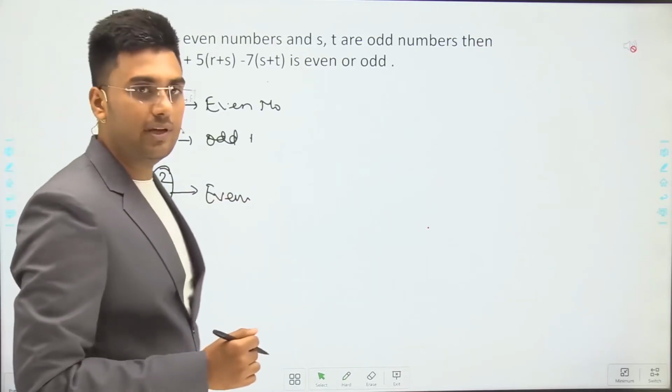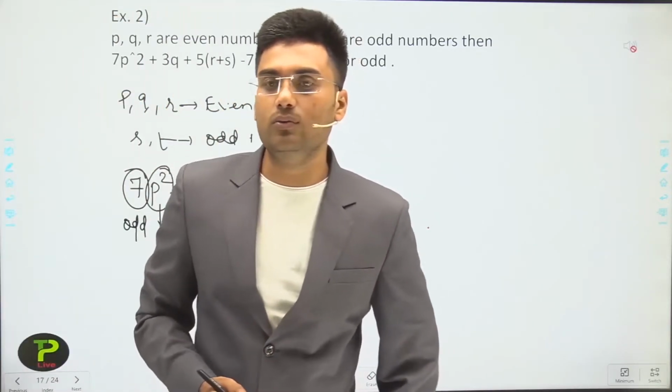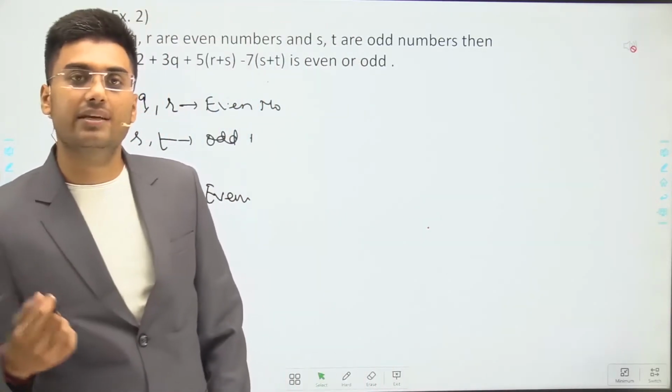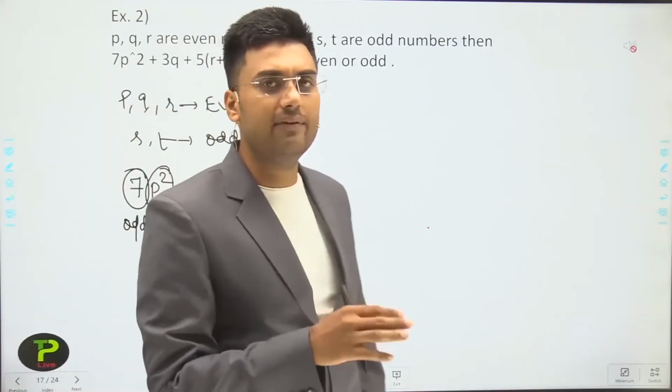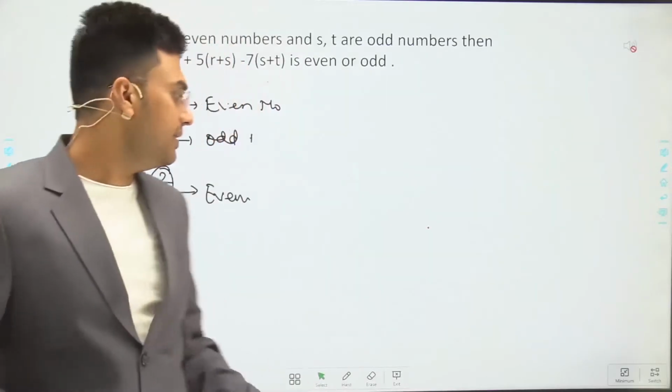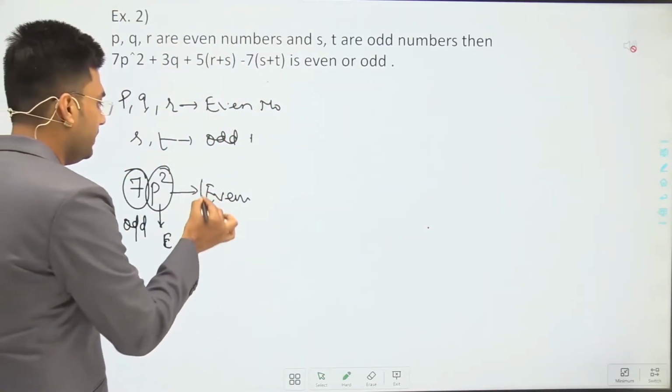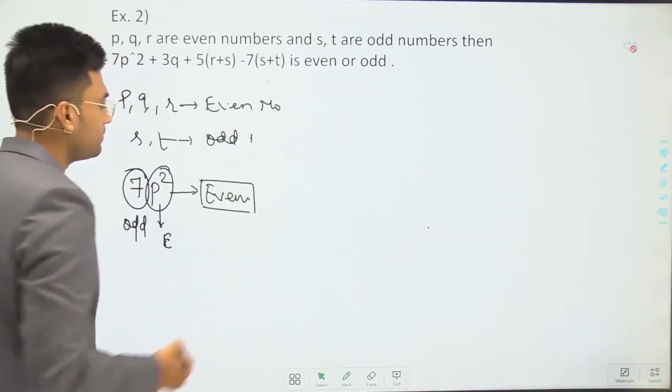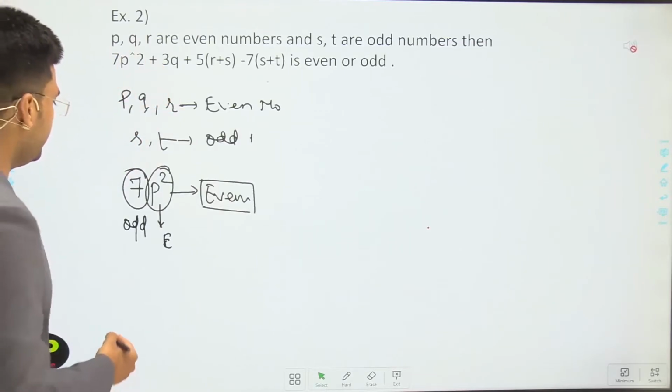Okay, for example, if we multiply 3 by 2, then we will get 6. 6 is an even number. So if we multiply even by odd, then we will get an even number. So 7p square is even. Now the next thing is 3q.